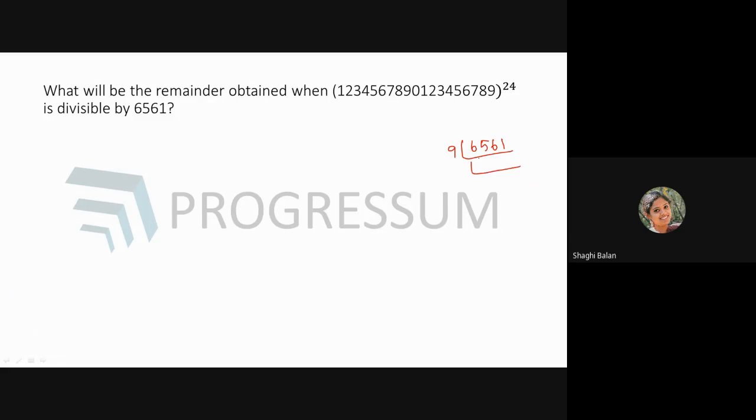So if you're dividing it by 9, what will you be getting? It will be 729. Again divided by 9, you will be getting 81. Again by 9, you will be getting 9. What it means is 6561 is nothing but 9 power 4. 9 power 4 is 6561. Okay. So this number is divisible by 9. Sure.